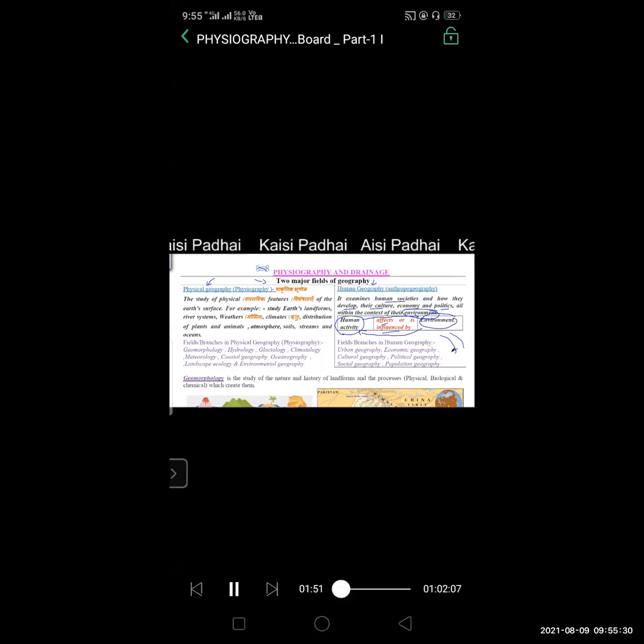See, you can see the fields in human geography, the branches in human geography. For example, if in future you're going to build a career in human geography, these are the different branches in which you can build your career. The first is urban geography, the second is economic geography, the third is cultural geography, then political geography, social geography, population geography. Now here you might be confused how all these geographies are related with the environment.